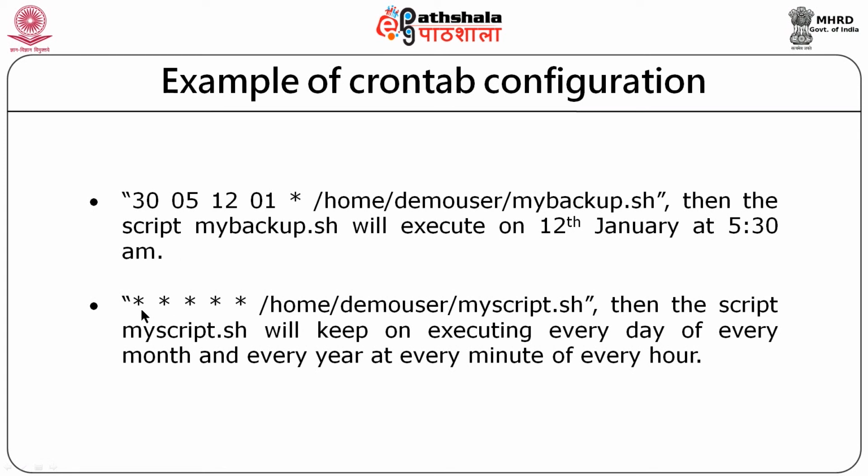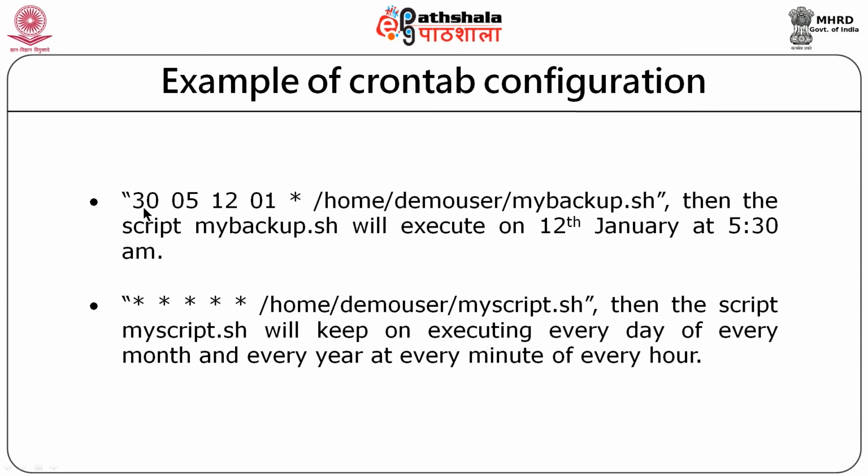Another kind of configuration is shown over here. This is a sample script which I want to execute every day, every month, every year, at every minute and every hour. So, I use all asterisks. When it is all asterisks, it is considered that the script is to be executed every minute, every hour, every month, every day, and either it is Sunday, Monday, any day.